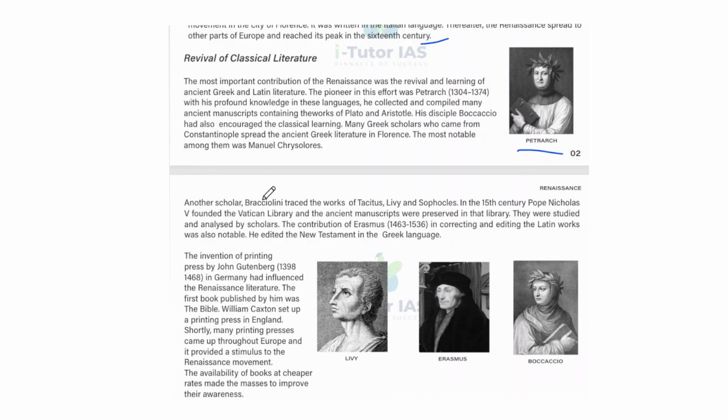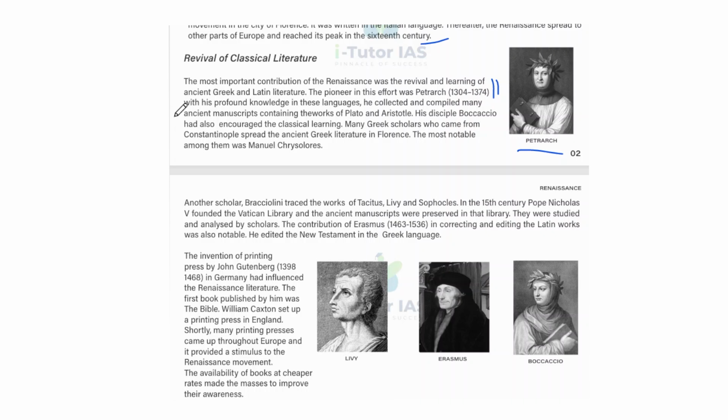The most important contribution of the Renaissance was the revival and learning of ancient Greek and Latin literature. The pioneer of this effort was Petrarch. Petrarch is the contributor for literature, and with his profound knowledge in this language, he collected and compiled many ancient manuscripts containing the work of Plato and Aristotle.